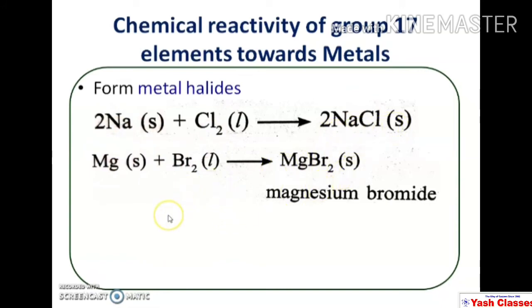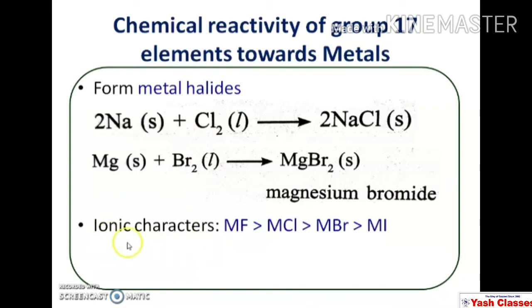Actually, reaction with fluorine is very fast or explosive and reaction with iodine is very slow, and reaction with chlorine and bromine has a moderate rate, and therefore practically these reactions are carried out in the lab, but reactions with fluorine and iodine are not possible in the lab at ordinary conditions.